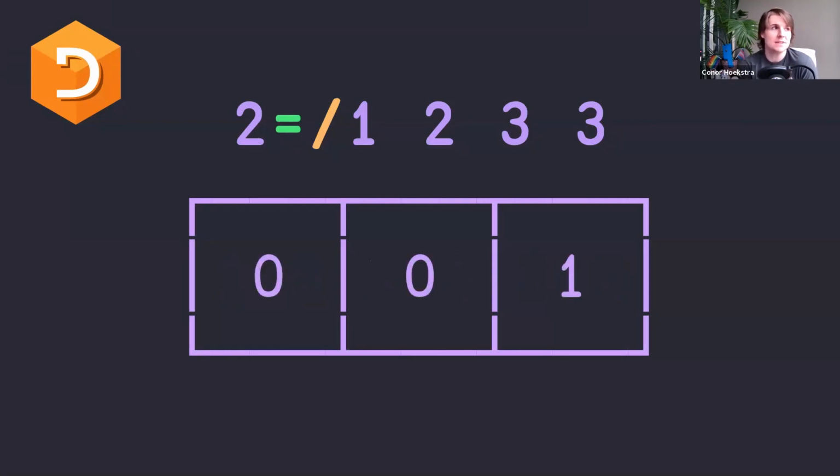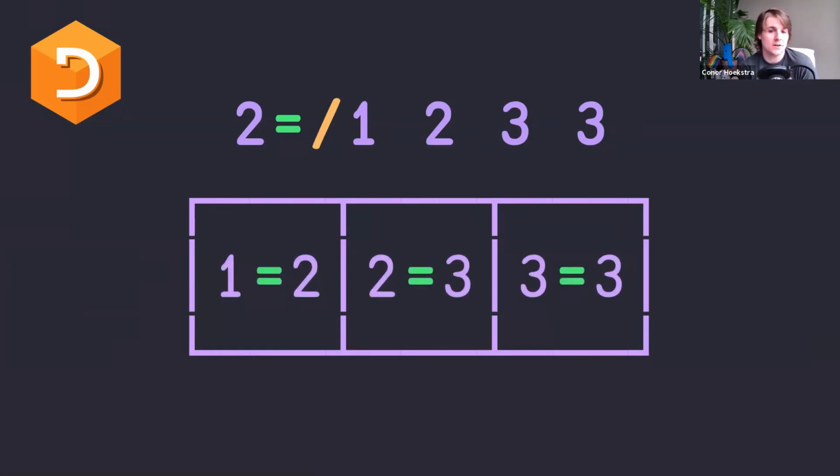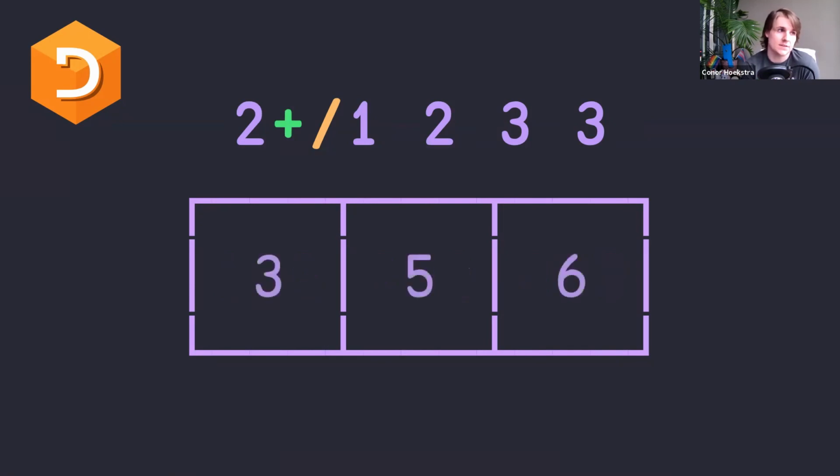And what's absolutely amazing about this is that you can replace that binary operation with any operation that you want. So here we have equals, but we can just as easily replace this with plus, and now we have an n-wise plus reduction. And once you evaluate this, you're going to end up with 3, 5, and 6. And I think this is absolutely brilliant, because for the first half year when I knew of this n-wise reduce, I didn't realize you could replace the comma operator, and I was still using it all the time, basically just mapping over the nested list with some kind of reduction.